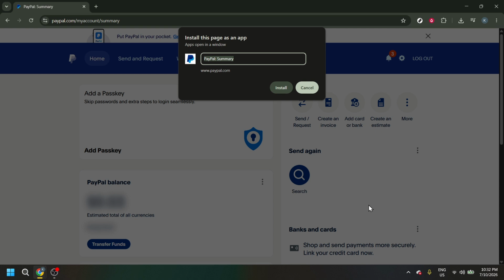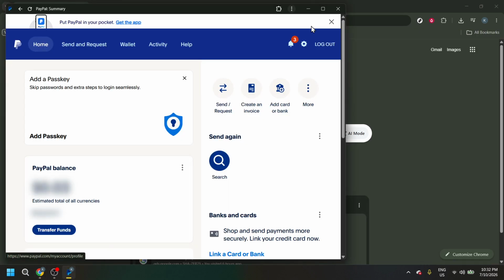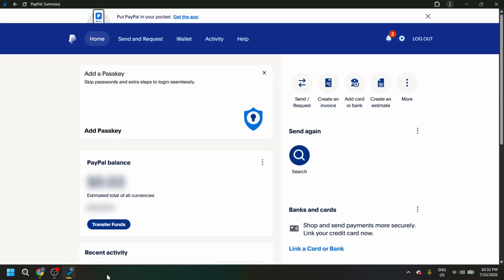Once you tap that option, your device should show a confirmation prompt. Here, simply tap Install. This is the final step that tells your browser to place the PayPal app shortcut on your device. After a few moments, the installation should complete, and you should see the PayPal icon available for easy access. That's all it takes. You've now installed PayPal as an app from your browser.